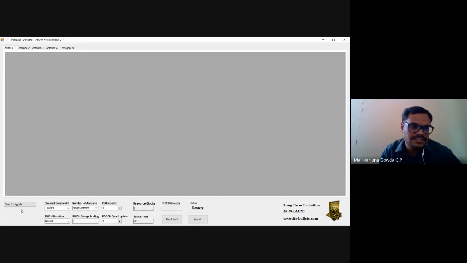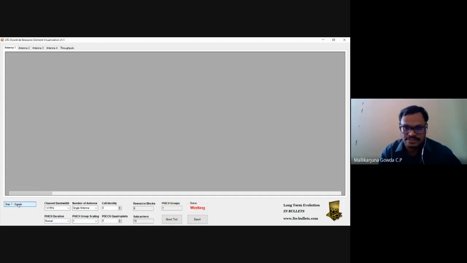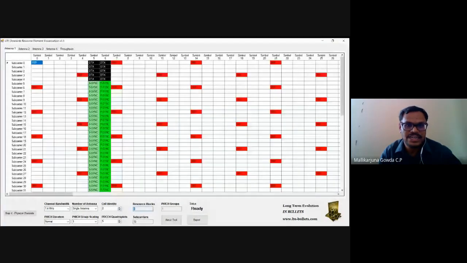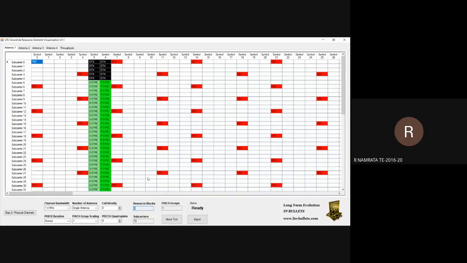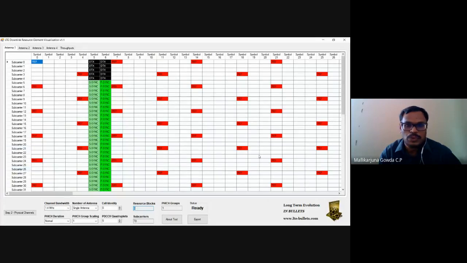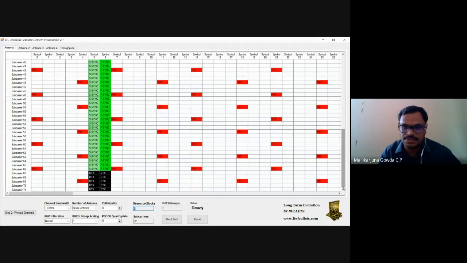So if I run this, I just click on the signals. I have not selected any cell identity. Are you able to see this screen? Yes, sir. See here, subcarriers 0 up to 32 is there. As of now, you are able to see till 31, right? So 72 subcarriers, you'll be able to see up to 71. So 0 to 71 means 72 subcarriers.